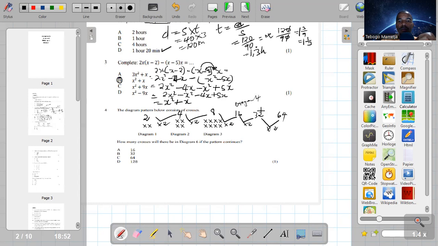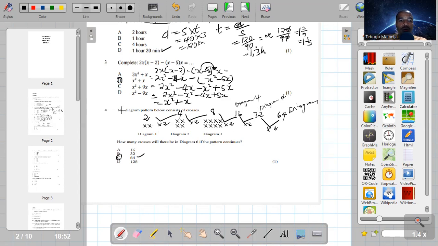Diagram 4. So this is diagram 5. And this is going to be your diagram 6. Sorry for that. Okay, that is the first page, guys. Your answer there is number C, which is 64.